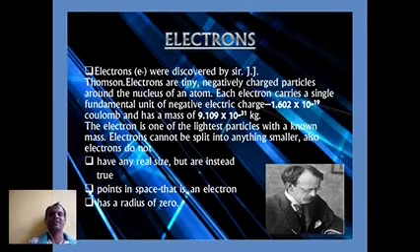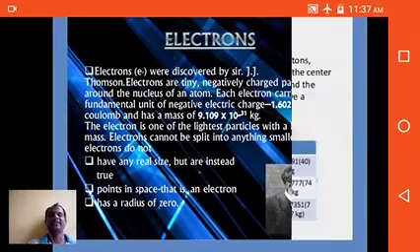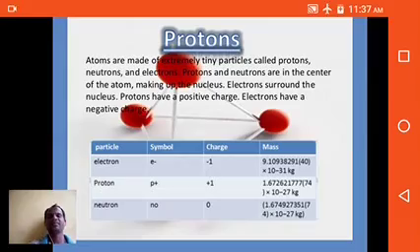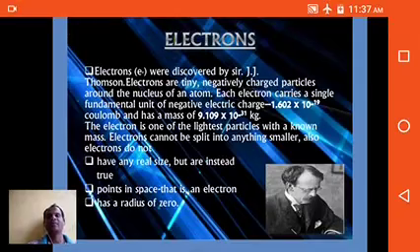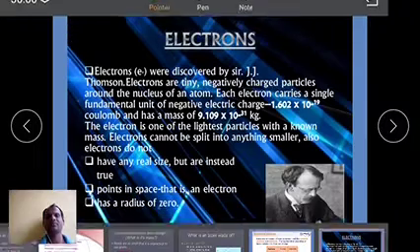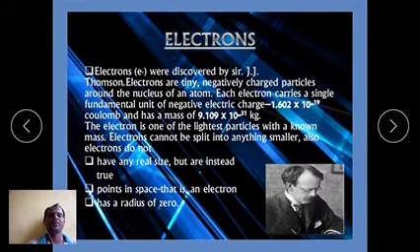The charge of the electron is minus 1.602 into 10 to the power of minus 19 coulombs, and the mass of the electron is 9.1 into 10 to the power of minus 31 kg.